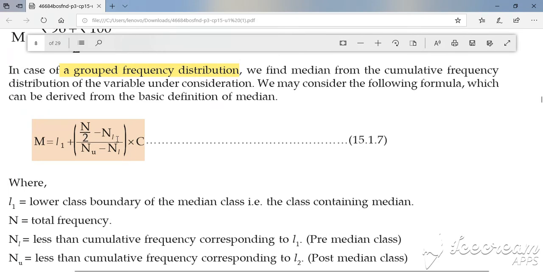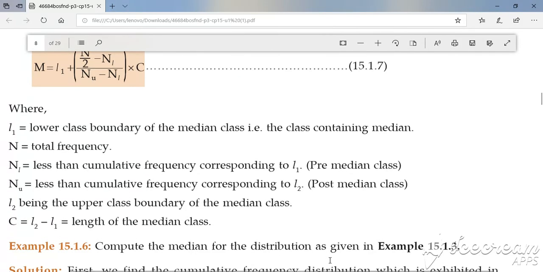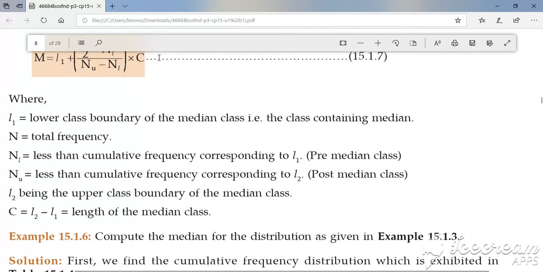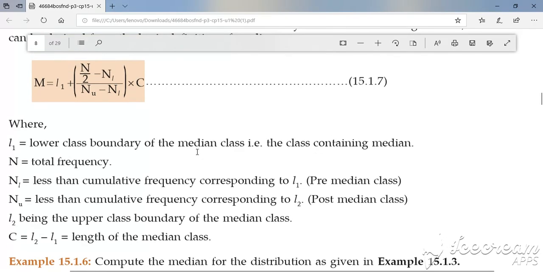What is NL? It is the previous cumulative frequency of the median class, that is, the pre-median class. And Nu is the cumulative frequency for the post median class. And C is nothing but your class width. So you will get all these values, put the